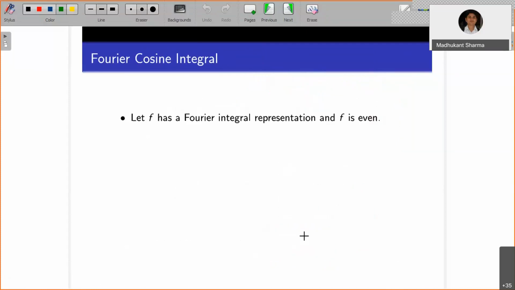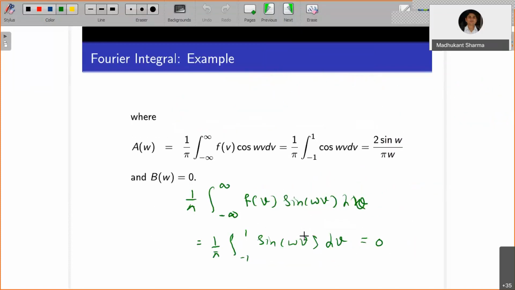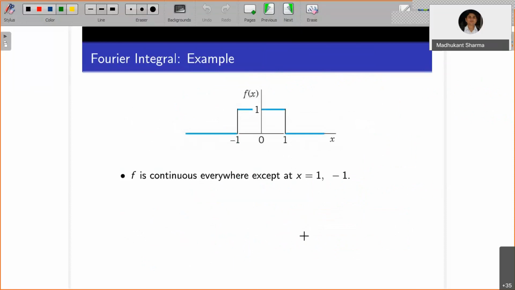Okay, right. So for the Fourier cosine integral and Fourier sine integral, we have already explained that if B of w is absent, we have the cosine integral representation. If A of w is absent, we have the sine integral representation. That means the very first thing is that we are purposefully substituting to get the cosine integral representation or the sine integral representation.